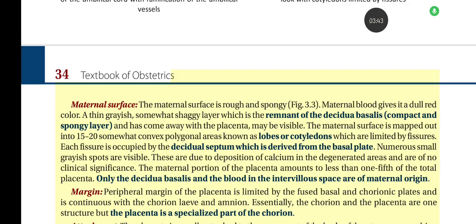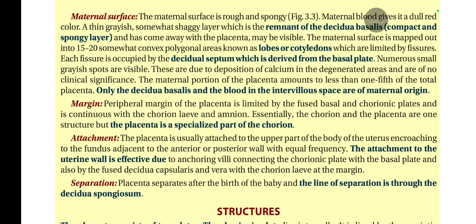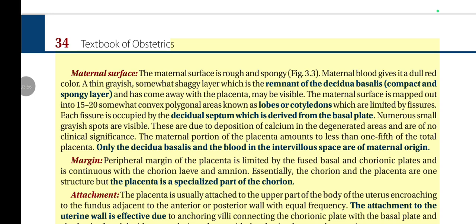Maternal surface is rough and spongy, Fig. 3.3. Maternal blood gives it a dull red color. A thin grayish, somewhat shaggy layer, which is the remnant of the decidua basalis, compact and spongy layer, and has come away with the placenta, may be visible. The maternal surface is mapped out into 15 to 20 somewhat convex polygonal areas known as lobes or cotyledons, which are limited by fissures. Each fissure is occupied by the decidual septum, which is derived from the basal plate.